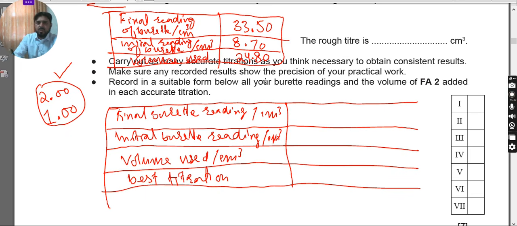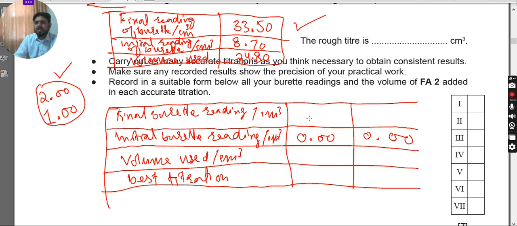After this, please remember this situation in your mind and then try to write down all the readings. This time say the initial reading is 0.00. This makes it easier to note down the volume. Here again I'm going to say 0.00. This was the rough titration.